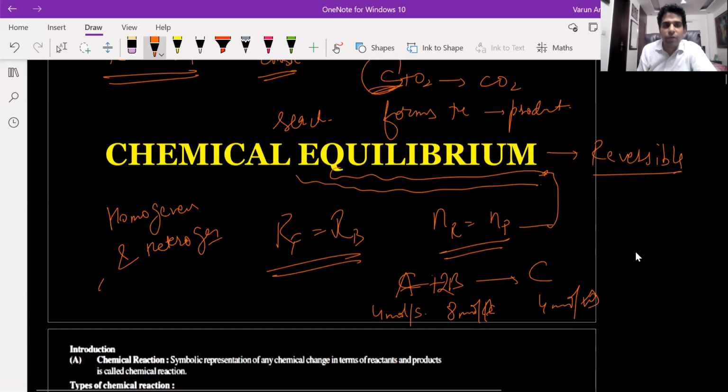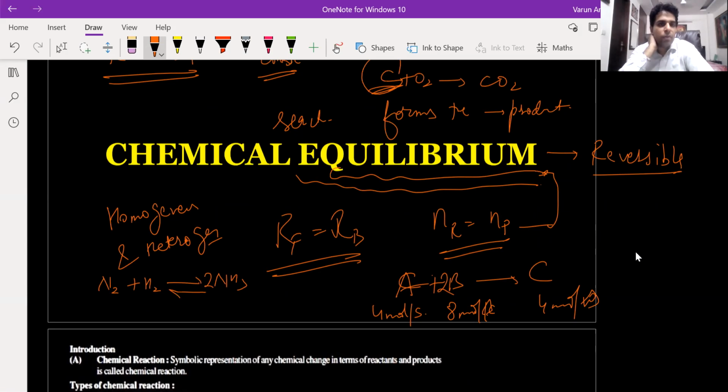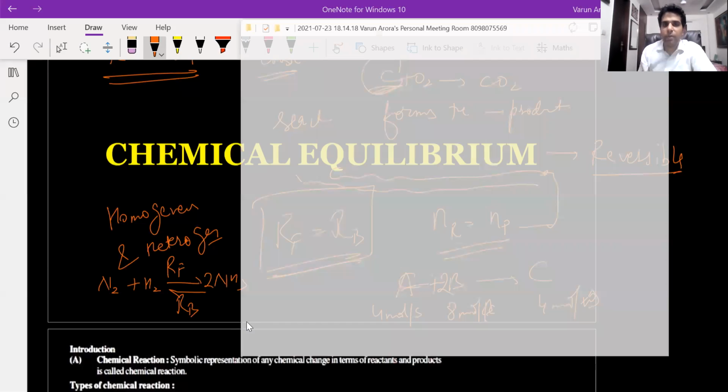Any example of reversible reaction? I'll give you one example. Nitrogen plus hydrogen will give me ammonia. Now ammonia gas on heating will decompose to give me nitrogen and hydrogen. So this is a reversible reaction. First of all, for equilibrium, it should be a reversible reaction, and then the second point is the rate of forward reaction should be equal to the rate of backward reaction. That is known as equilibrium reaction.